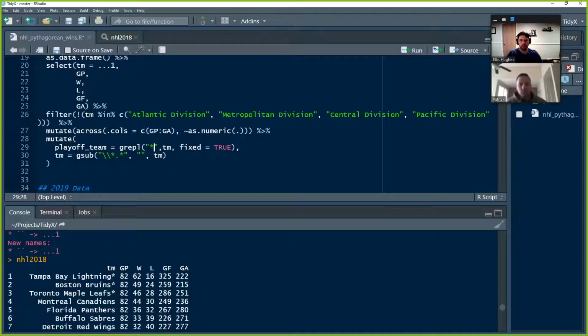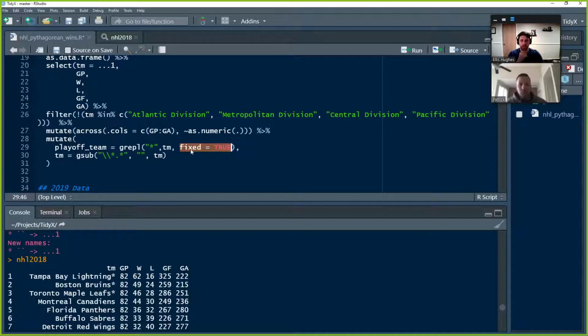So we're going to look for this asterisk in the teams column, and we're going to use the argument fixed equals true. This means that it won't actually try to apply the regular expression. It'll only look for the exact string that we pass to it, because an asterisk is a wildcard inside of a regular expression, which tells it to match 0 to infinite times.